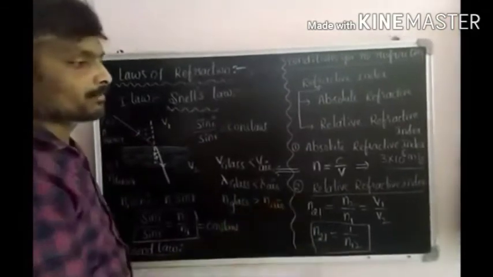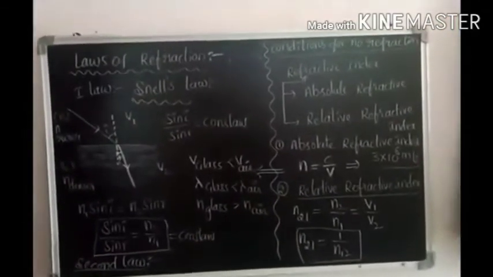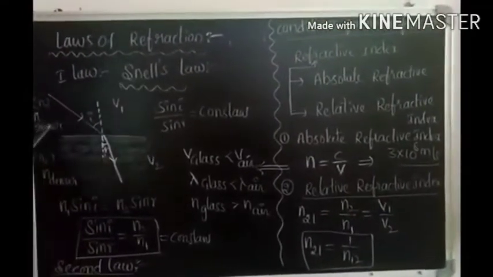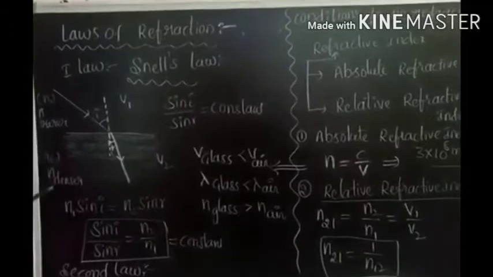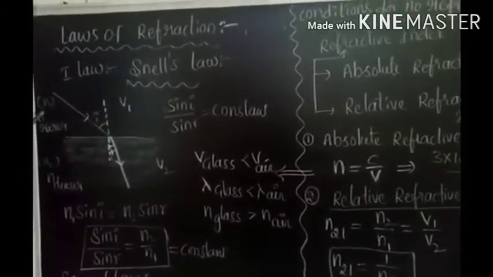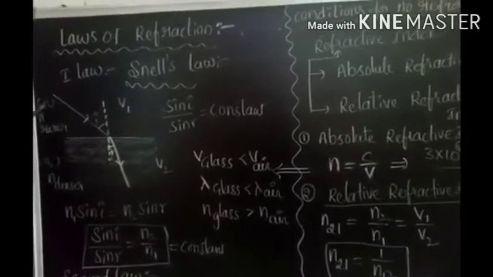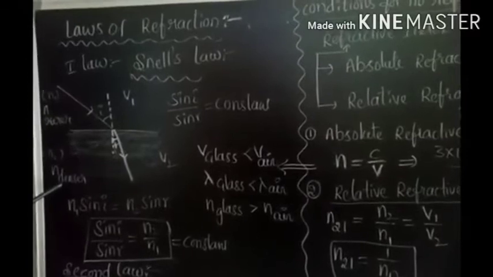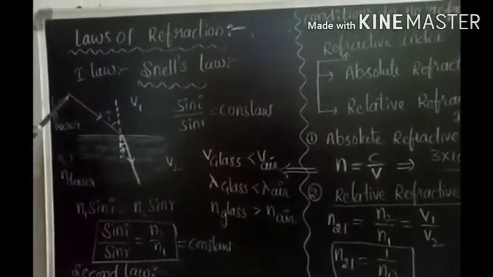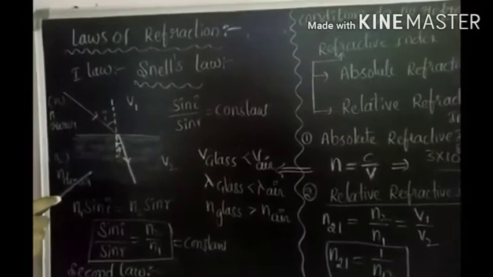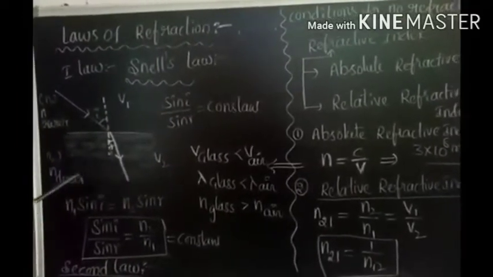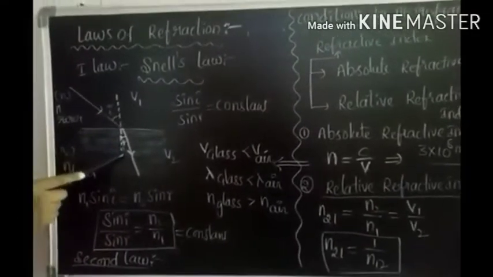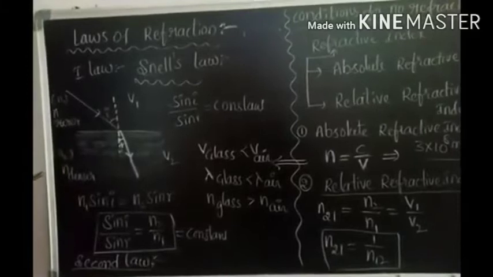The next, what is the relative refractive index? When a light travels from one medium to another medium, let me consider here the light traveling from rarer medium to denser medium. The refractive index of rarer medium, let me consider that is N1. The refractive index of denser medium, that we consider is N2. So here light traveling from rarer medium to denser medium. The speed of the light in rarer medium is V1. Speed of the light in denser medium is V2. So here I am going to find refractive index of second medium with respect to the first medium.